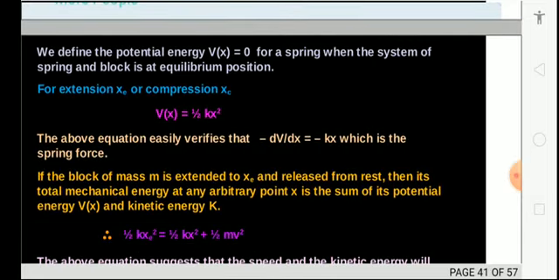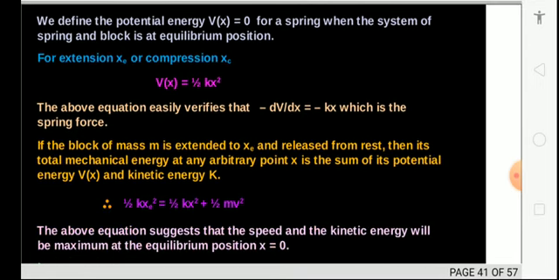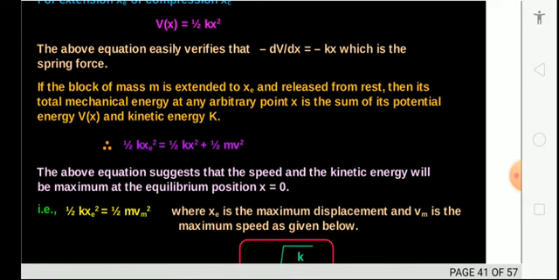We can define PE for the spring when the system of the spring and the block is at equilibrium position. So you can write V is equal to half kx square, and F is equal to minus dV by dx, where k is the spring constant. Now a block of mass m is extended to xm and released from rest.